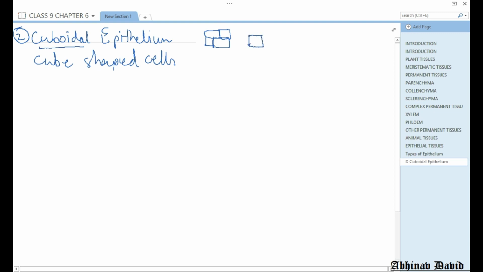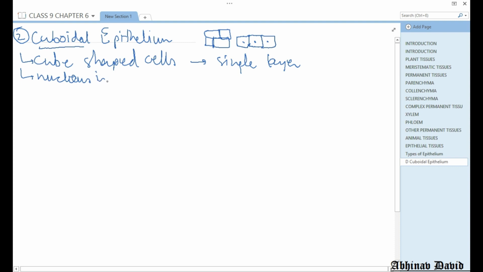If you see from the front, you will see only a square. The cube shaped cells contain the nucleus almost in the center. They are simple epithelium, so a single layer of cube shaped cells is present and the nucleus is present in the center.